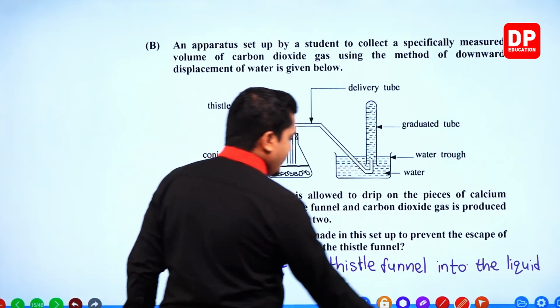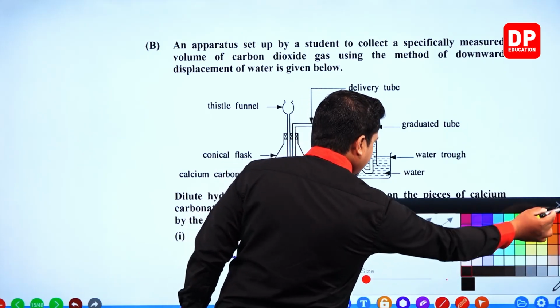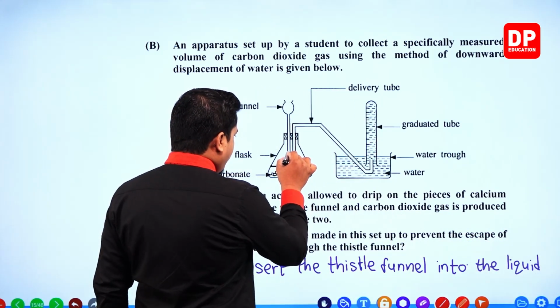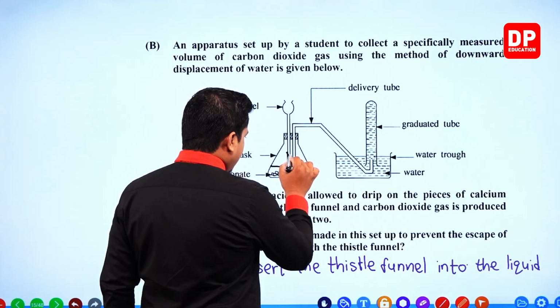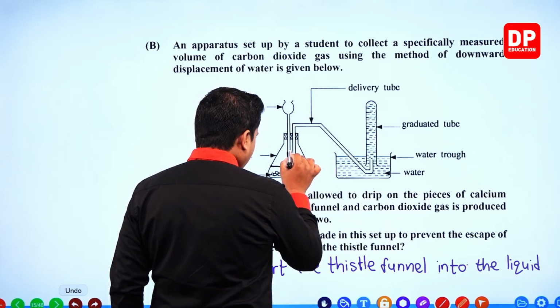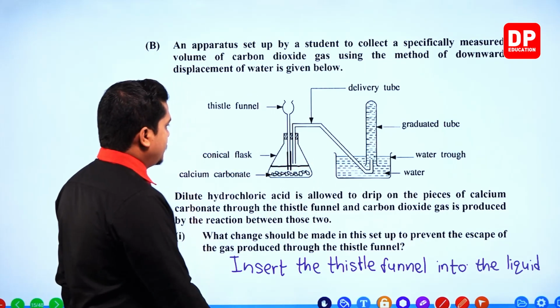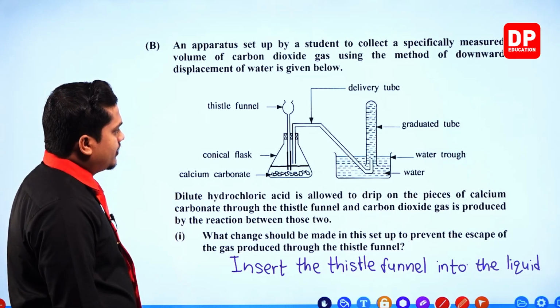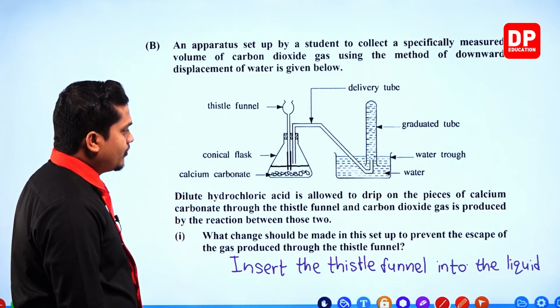If I'm going to draw it down, it should be like this. If you want, you can draw and show as well. It should go below the liquid level like this.